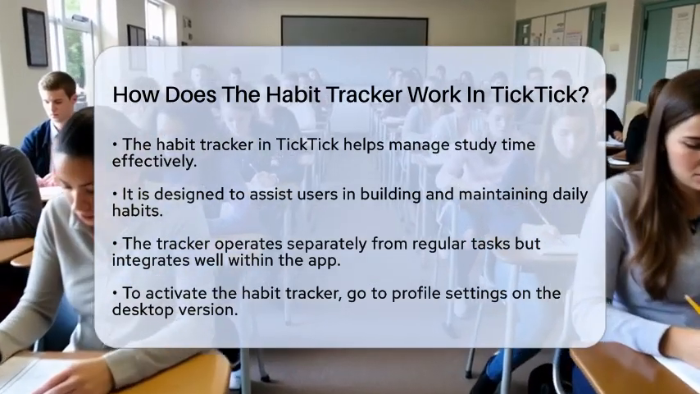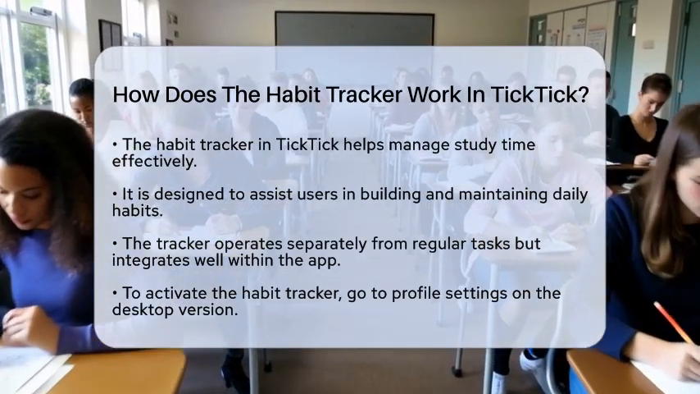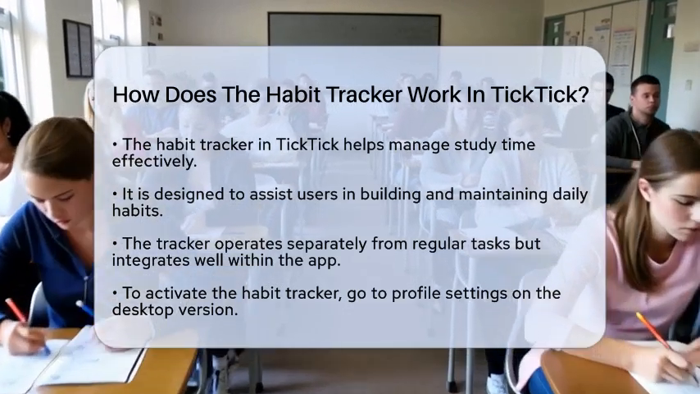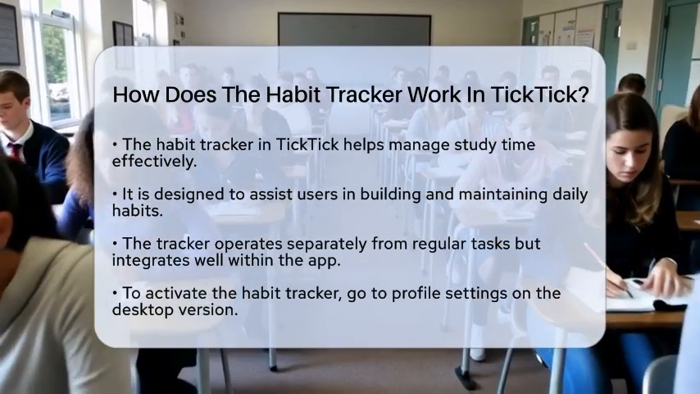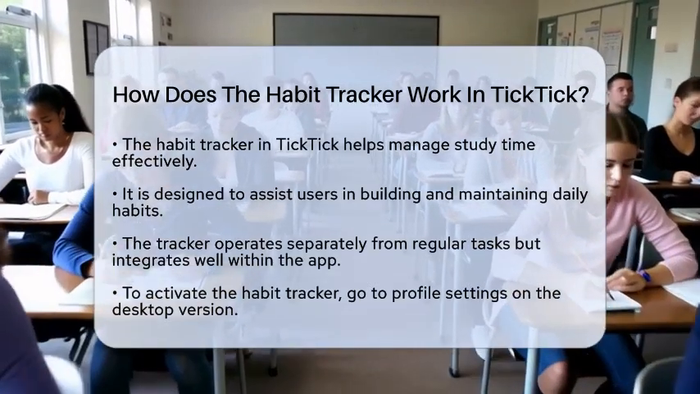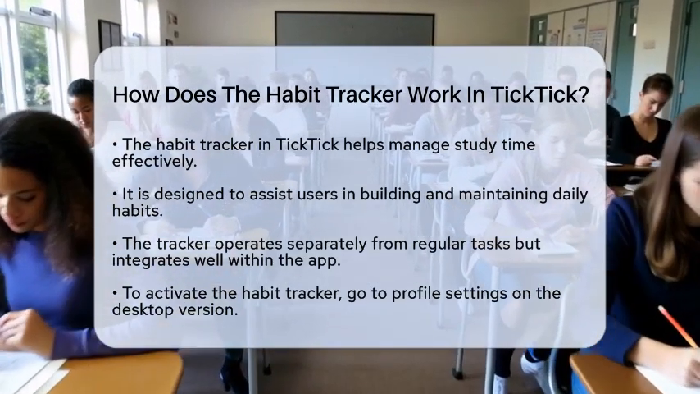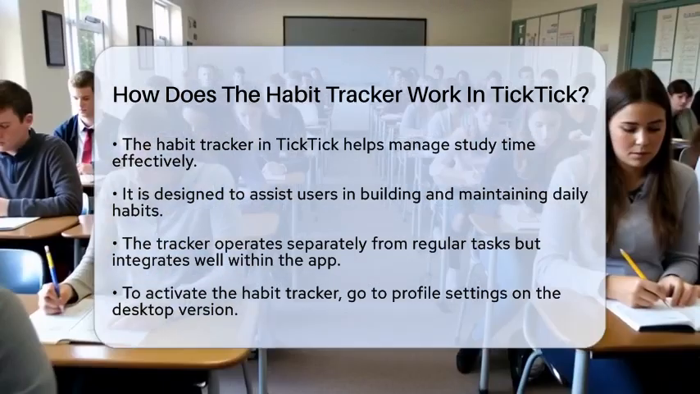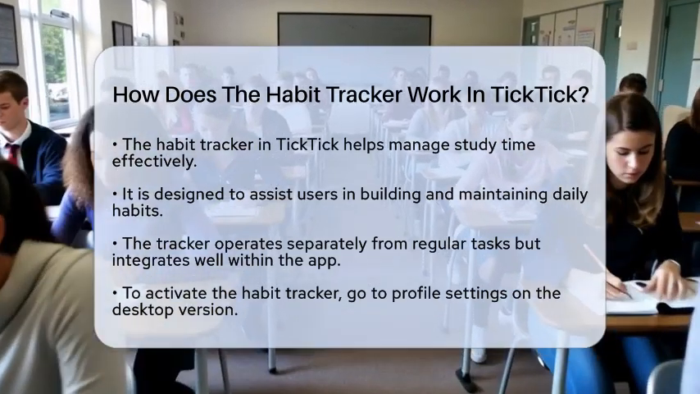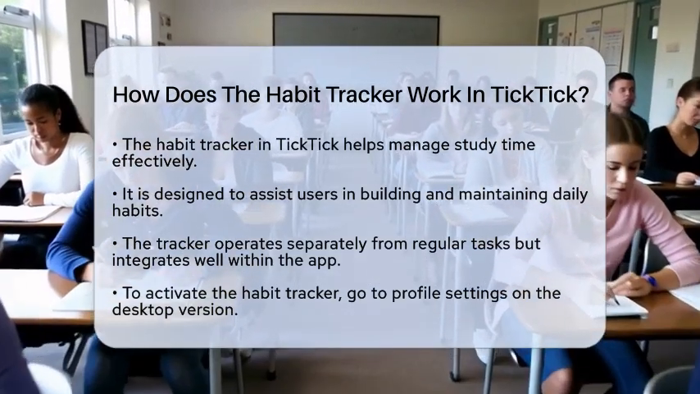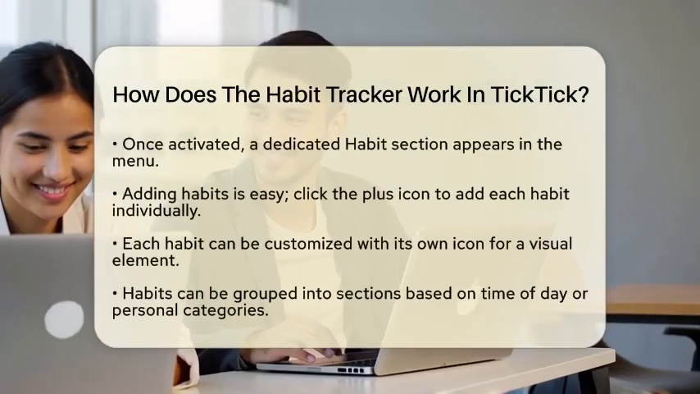First, to get started with the habit tracker, you need to activate it. On the desktop version, this feature is not enabled by default. You will need to go to your profile settings and toggle on the habit feature. Once you do this, a dedicated habits section will appear in the menu. Here, you can create and manage your habits easily.